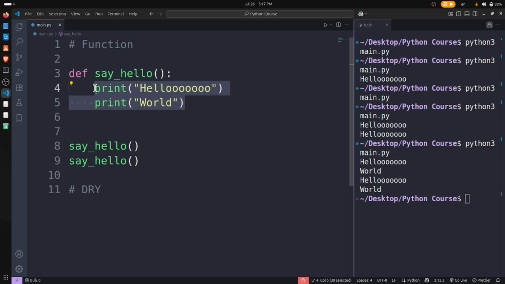You have to use functions to avoid that repetition. Functions also take some space in memory, so we avoid repeating them. Functions give us the opportunity not to repeat code time and again.